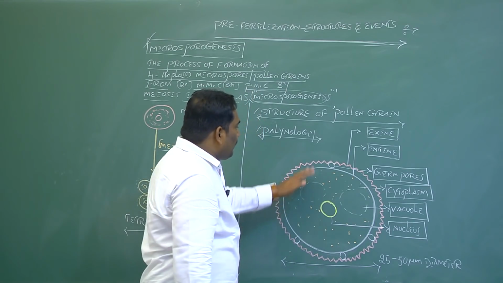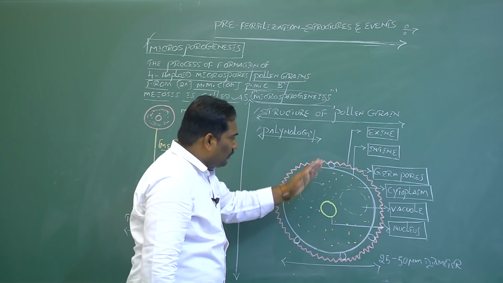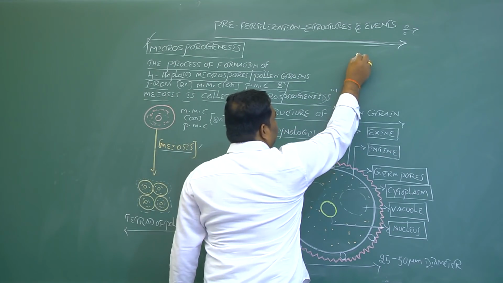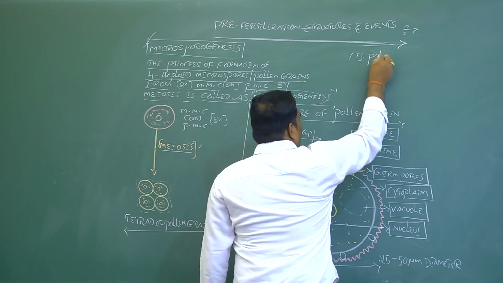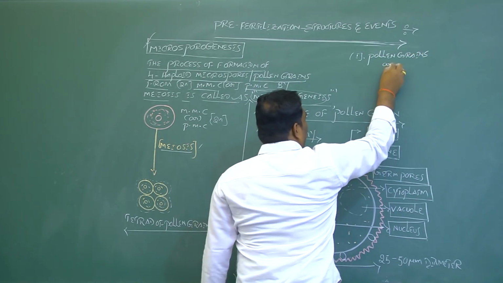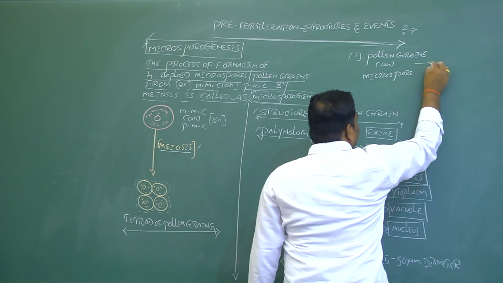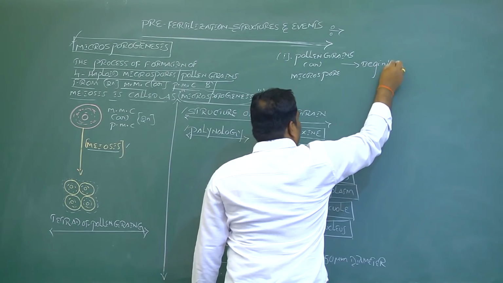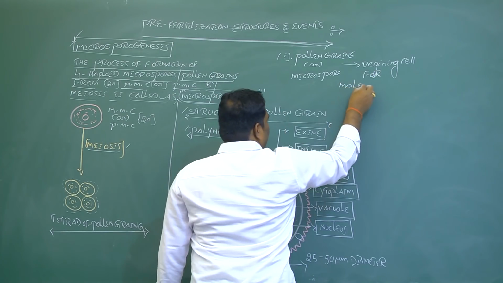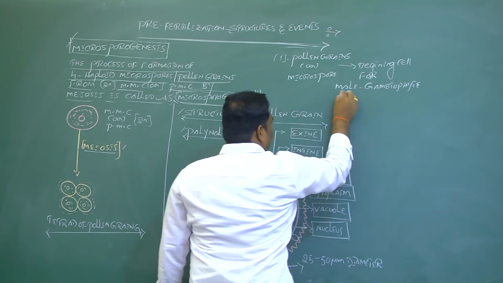Second one, microspores are the beginning cell. Pollen grains or microspores are the beginning cell or starting cell for male gametophyte. Pollen grain is also called the microspore, the initial cell for male gametophyte development.